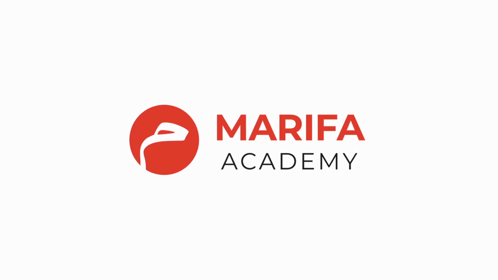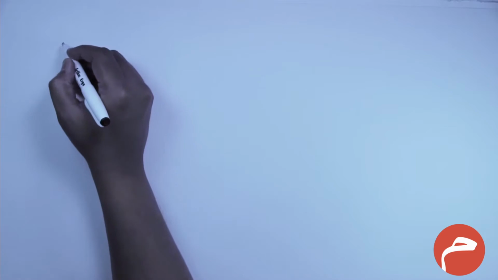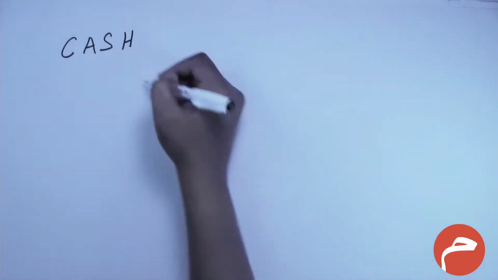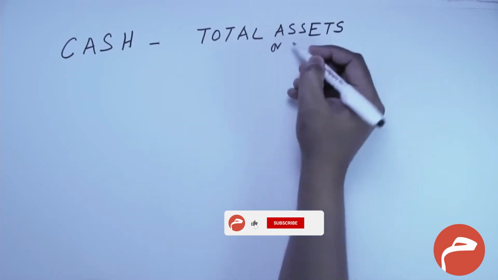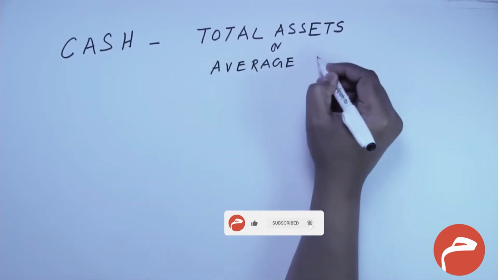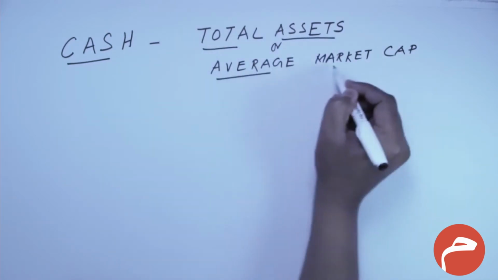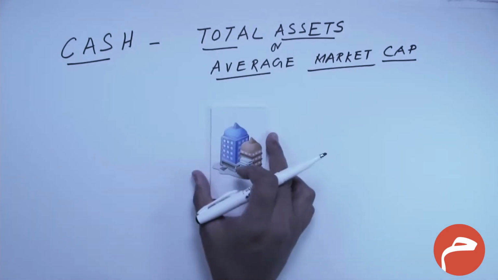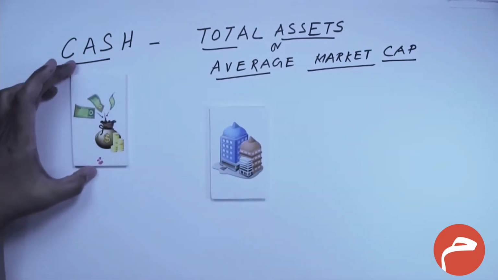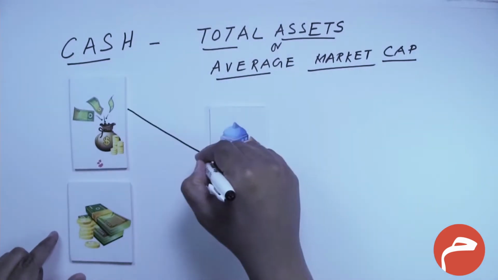Bismillah ar-Rahman ar-Rahim. Now let us discuss the third component of the financial screening: cash, in relation to total assets or average market cap. Let us again take an example. This is a company, and for example, this company has excessive cash. So this is flush with cash.